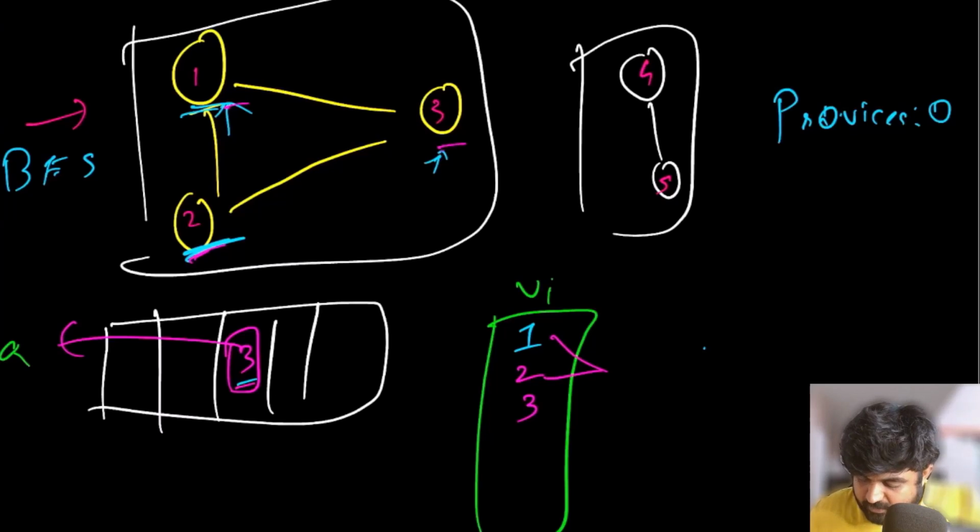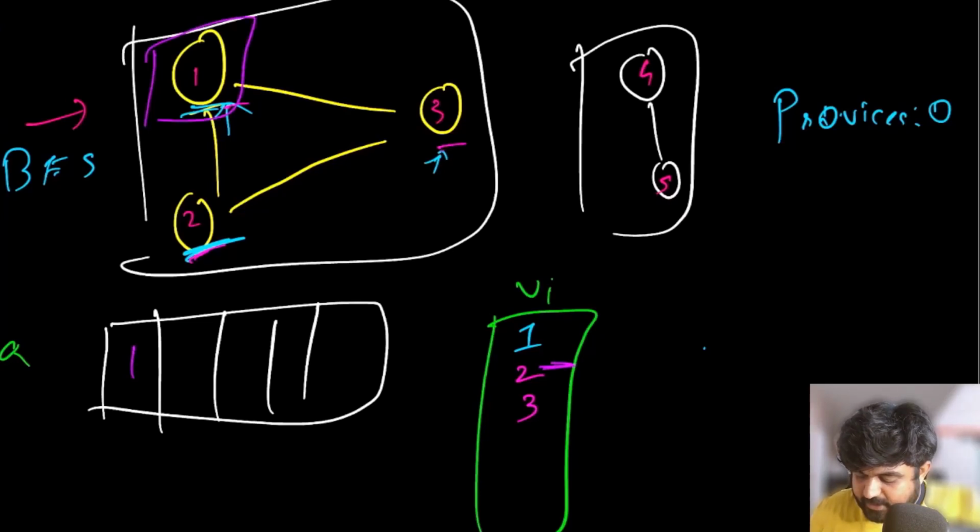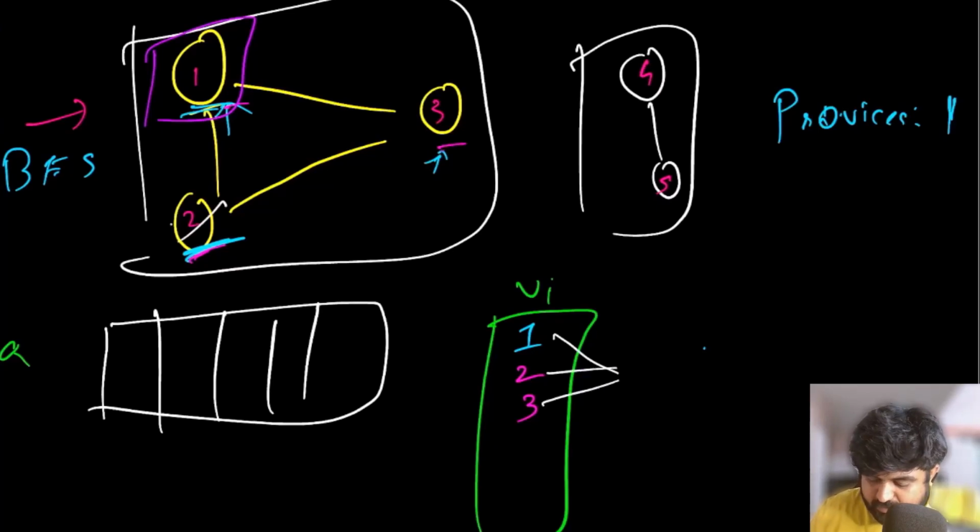Also, I forgot one key important thing, and that is that the moment when we initially started iterating through 1 and found that 1 has a neighbor 2, immediately we needed to increase the number of provinces to 1, because we found at least one province. So we would have found one province, and in order to find that province, we already visited all 3 nodes. So we are going to mark these 3 nodes as visited.